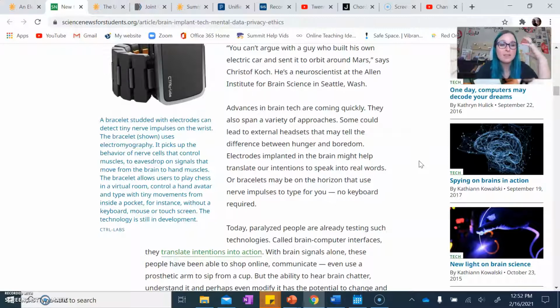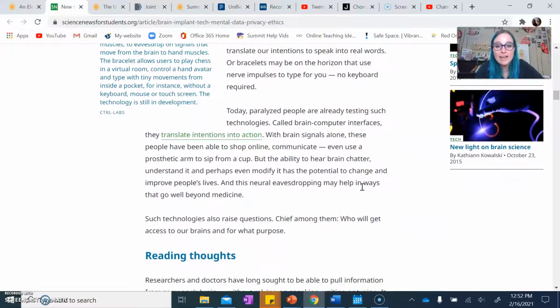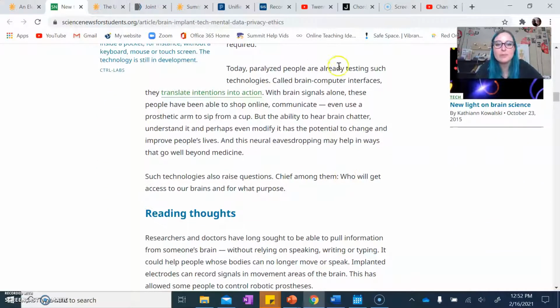So these are some of the things that they're wanting to be able to do. But today, in real life, paralyzed people are already testing such technologies. Called brain-computer interfaces, they translate intentions into action. With brain signals alone, these people have been able to shop online, communicate, even use a prosthetic arm to sip from a cup. But the ability to hear brain chatter, understand it, and perhaps even modify it has the potential to change and improve people's lives.